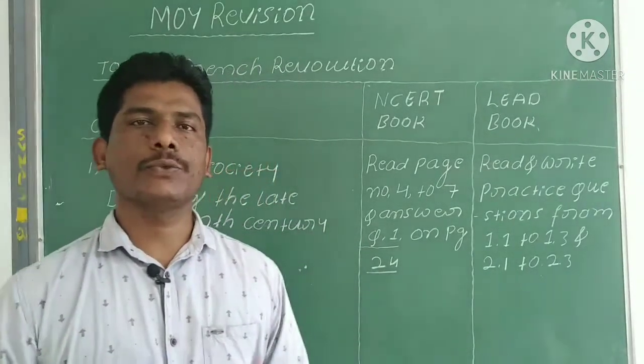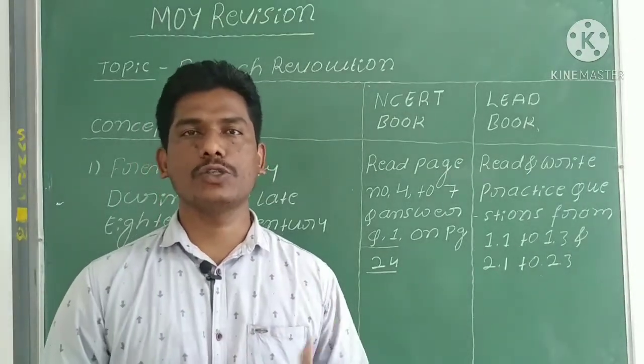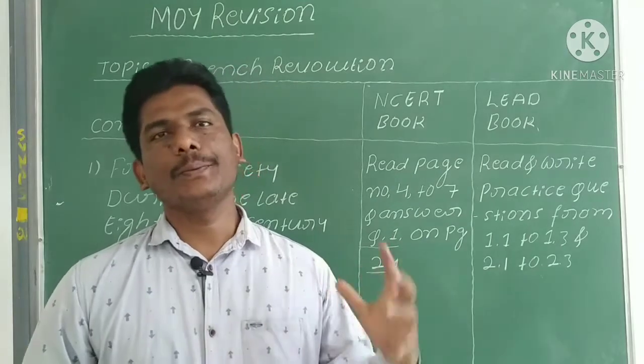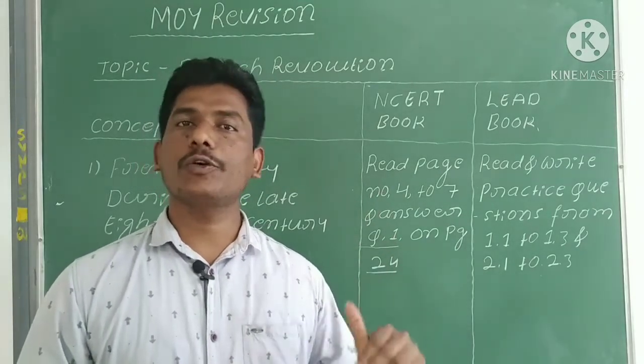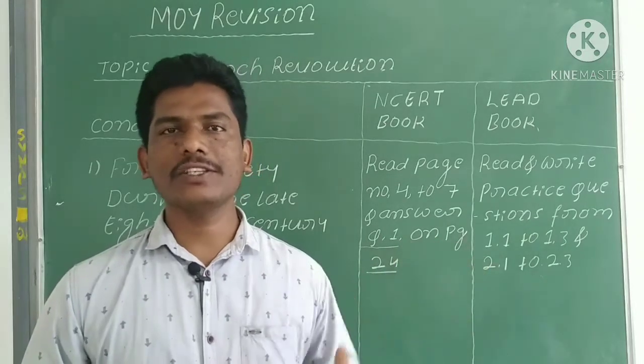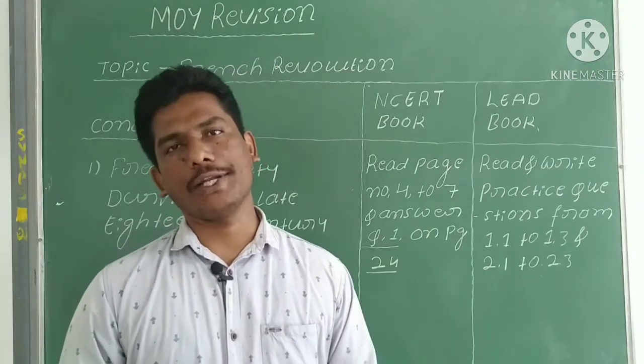In previous class we completed the SPL part. SPL part means civics part. So there we briefly discussed the three chapters. First one, what is democracy and why democracy. Next, constitutional design, and another one is electoral politics.